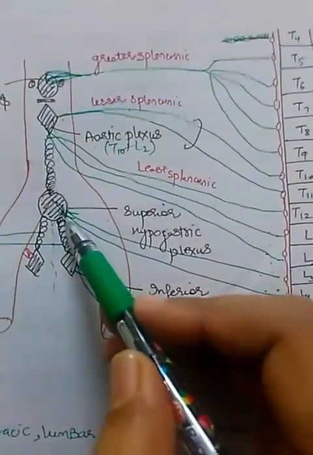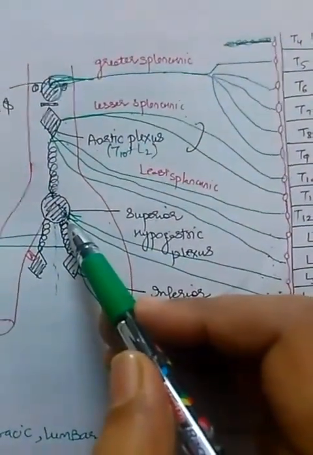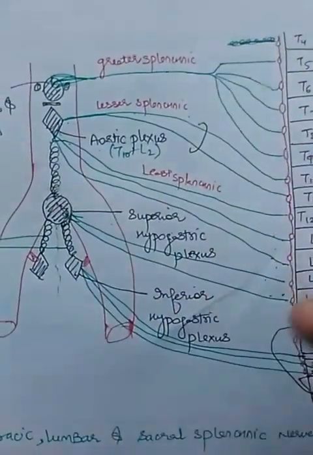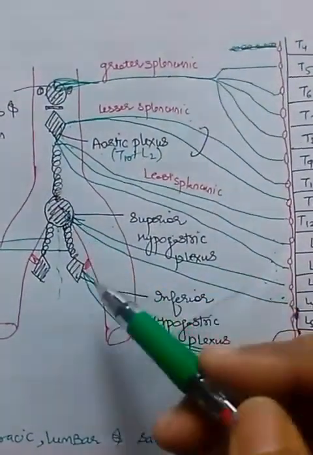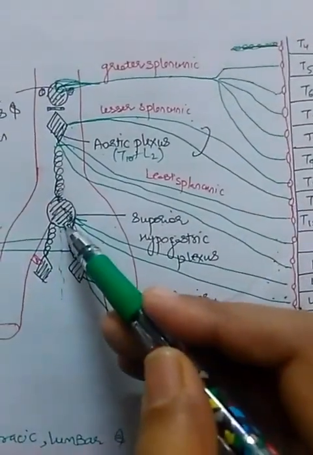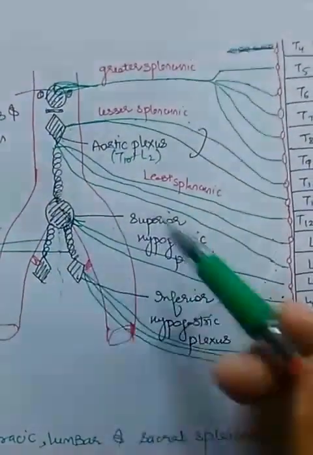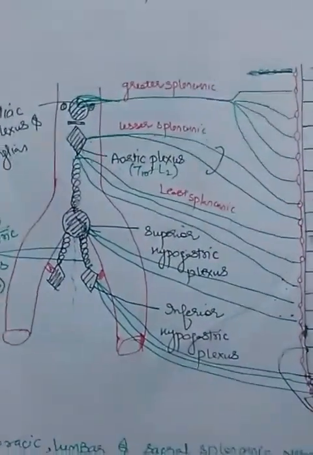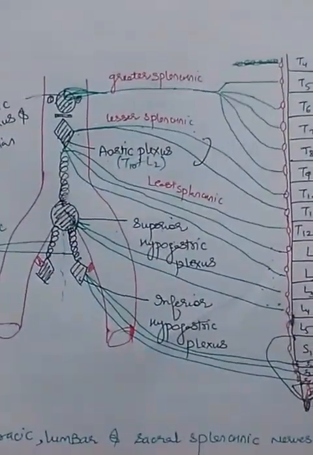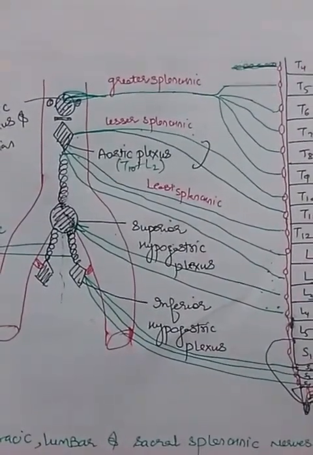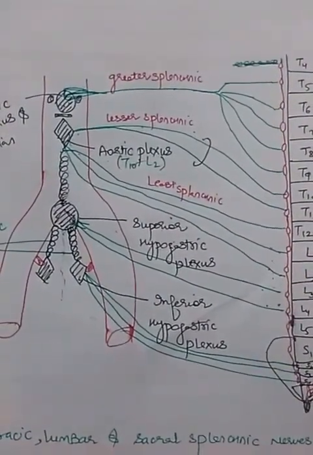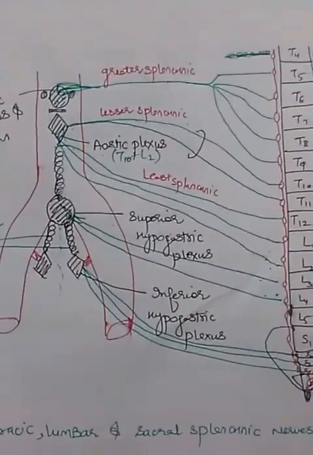This superior hypogastric plexus is mainly sympathetic, but a little parasympathetic component also enters it after passing through the inferior hypogastric plexus. The question comes whether the superior hypogastric plexus is purely sympathetic or has a little parasympathetic component also.